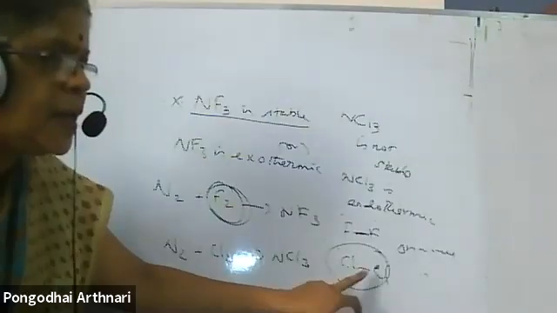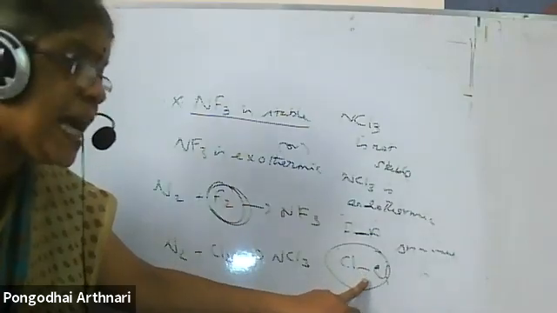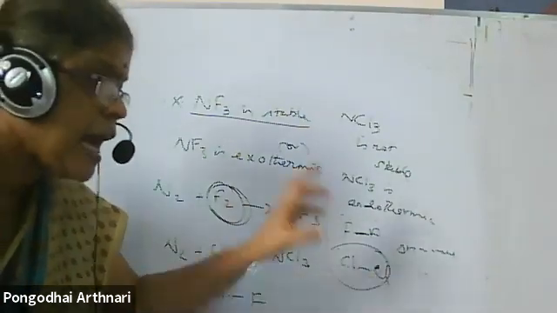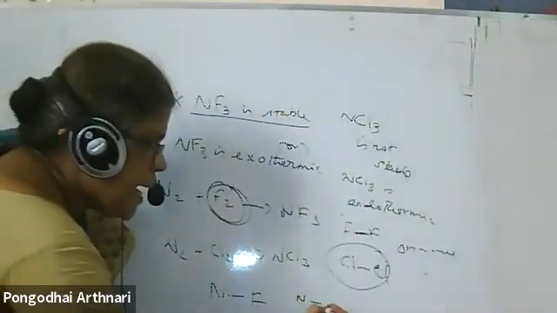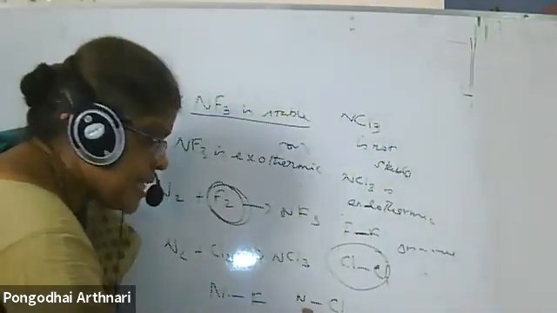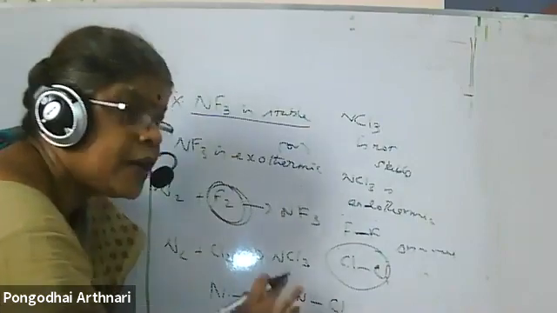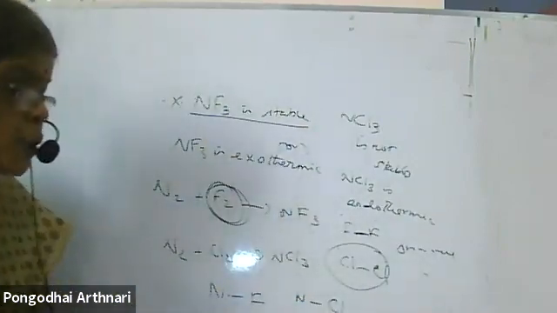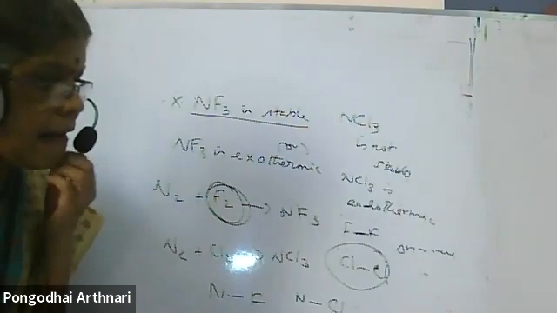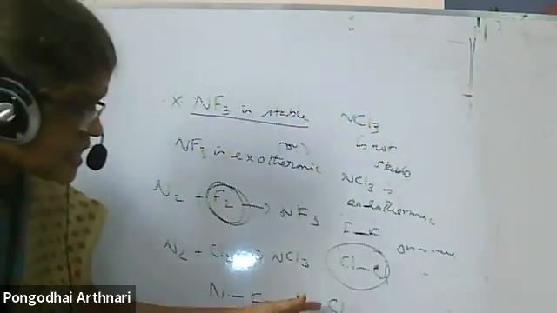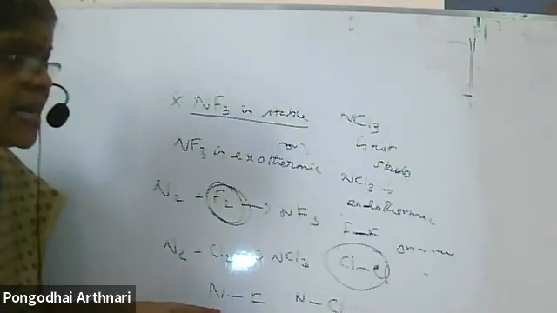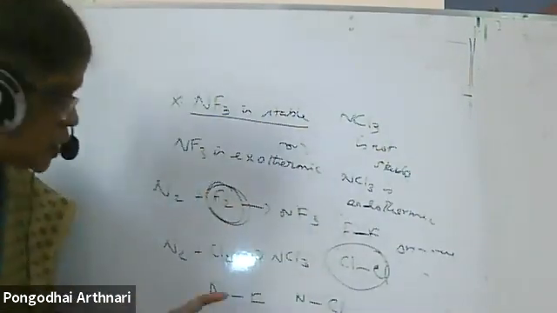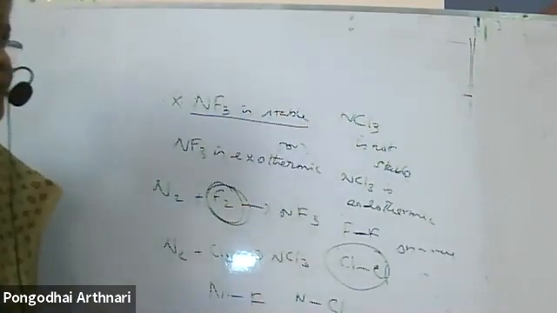Let's talk about chlorine. The bond dissociation enthalpy is higher. I have to apply more energy to break the bond. In the N-Cl bond, Cl is bigger in size and N is very small, so the bond does not become that strong. To attain its strength, I have to apply energy. So the energy involved in the formation of NCl3 is higher, whereas the energy involved in NF3 is lesser. So NF3 is more stable and NCl3 is less stable.